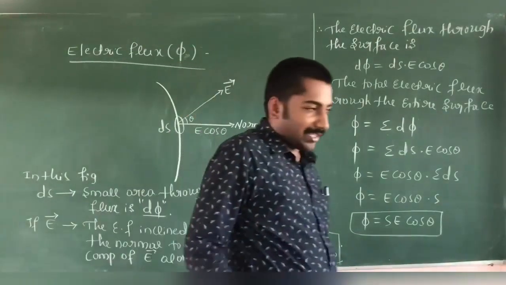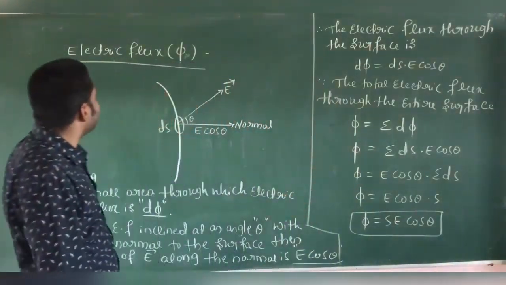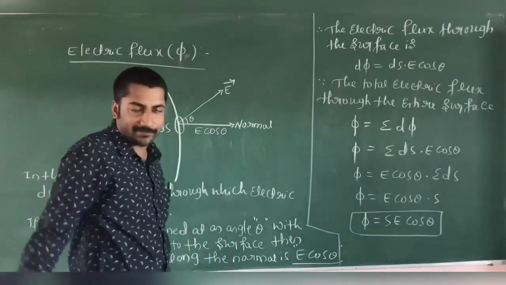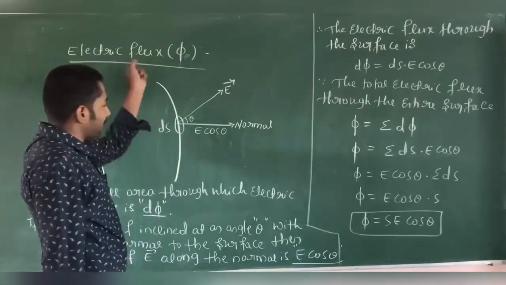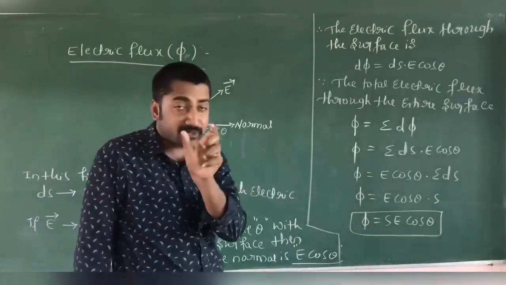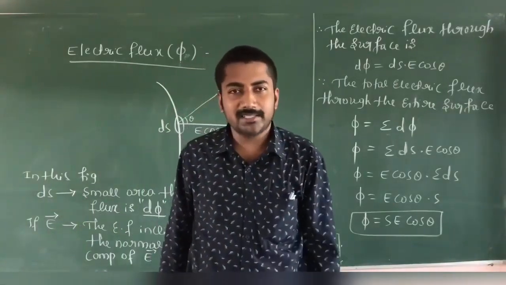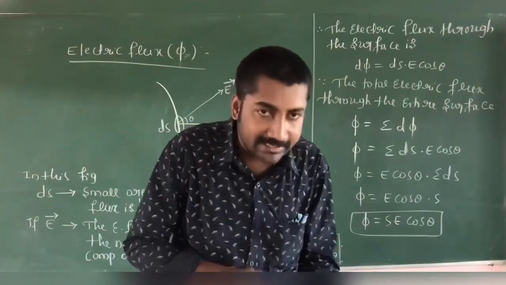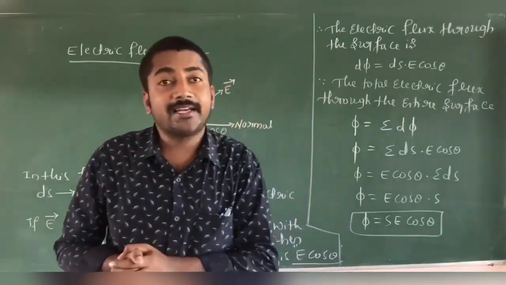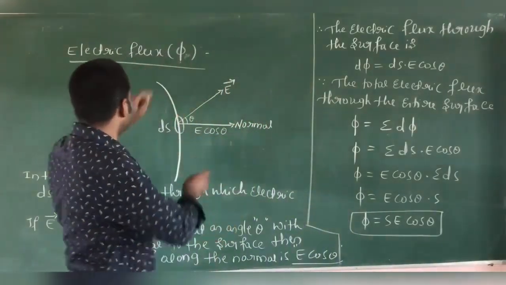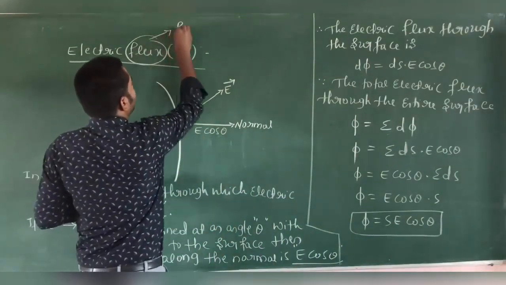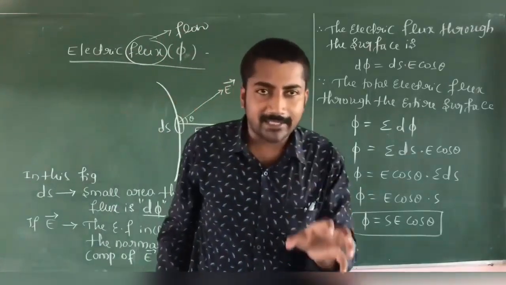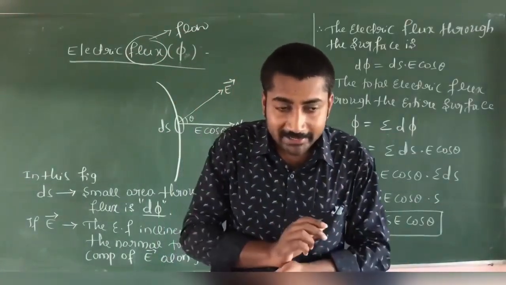Okay, my dear students, the next concept of your topic is electric flux. It is mathematically denoted by the symbol phi. Flux means flow. The concept of electric flux is useful in an electric field.